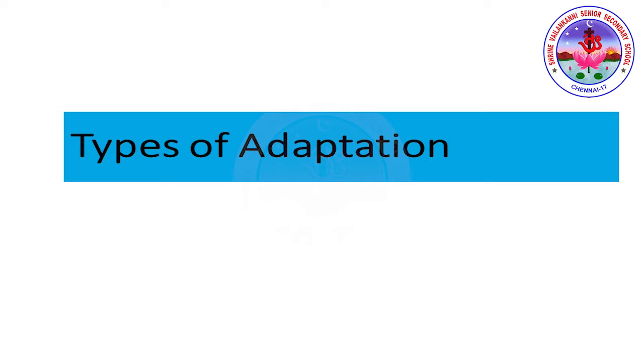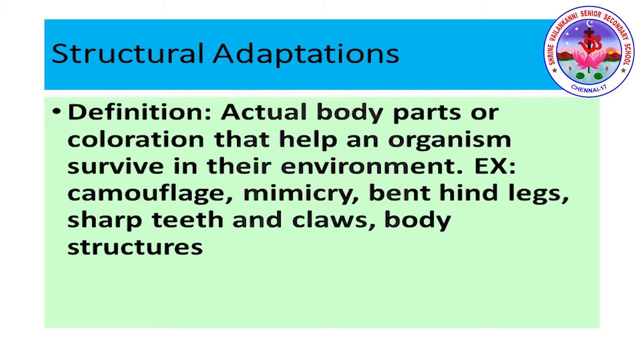Types of adaptation. They are categorized into three types: one is structural, another is behavioral, and the third is physical. First we are going to discuss structural adaptation. Actual body parts or coloration that help an organism survive in the environment. The best examples are camouflage, mimicry, bent hind legs, sharp teeth and claws, body structures. These are structural adaptations.